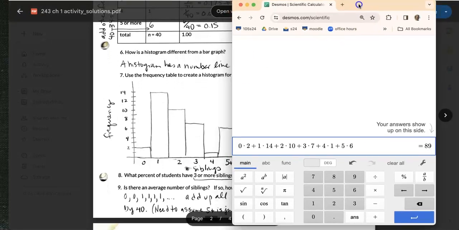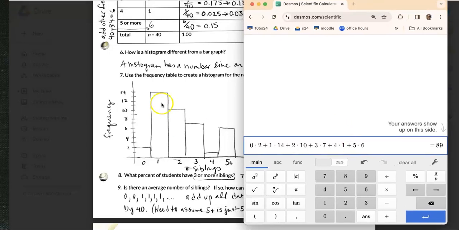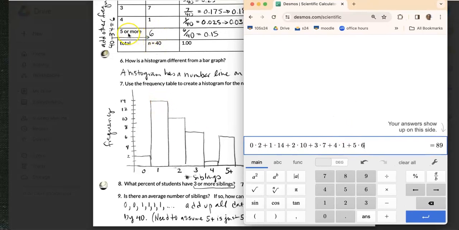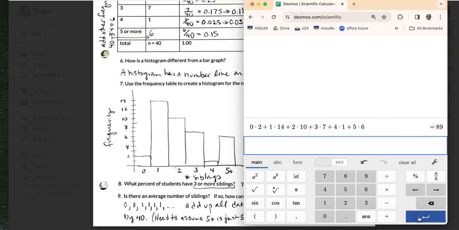And I'm feeling a little uncertain about this because I know that that was 5 or more, and I even remember there was somebody who had 9 siblings. If you had this table, you can't figure out what these responses might have been. So I just went with 5 times 6 and got 89.